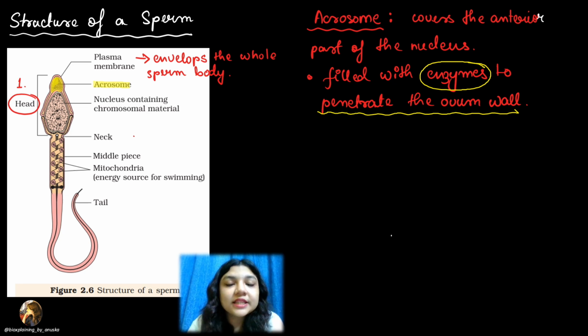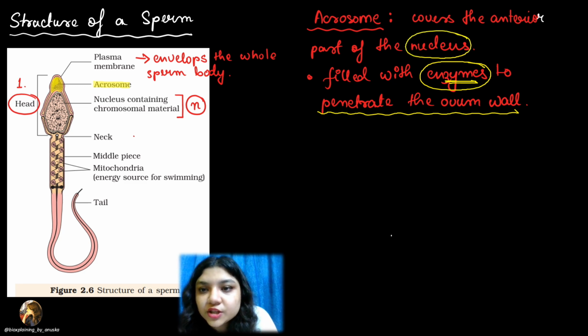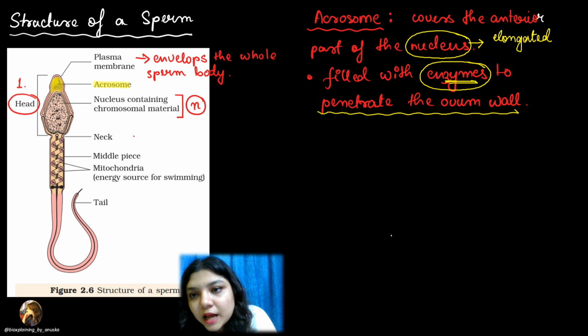It is present in the anterior part and is filled with enzymes which help the sperms to penetrate the ovum wall. right? And ये जो covers the anterior part of the nucleus you are seeing. So what is this one? This is an elongated haploid nucleus.